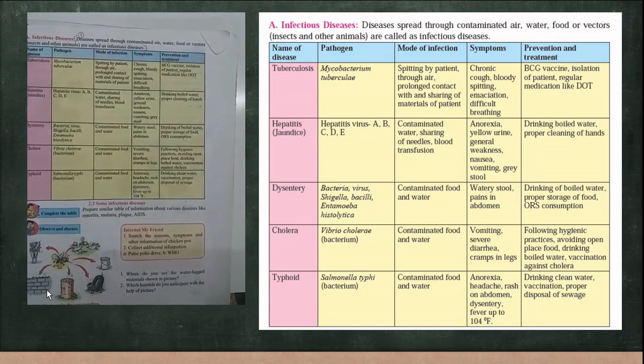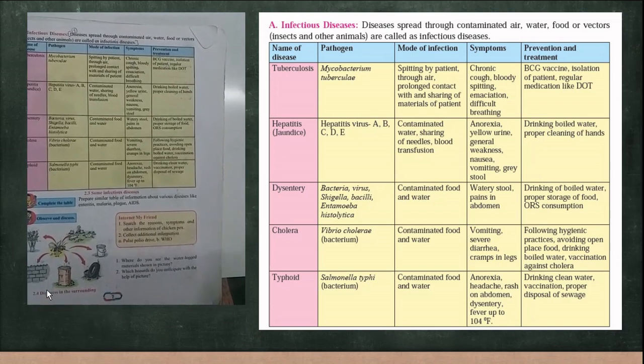Read the topic clearly and write down the notes to the questions which are given to you.